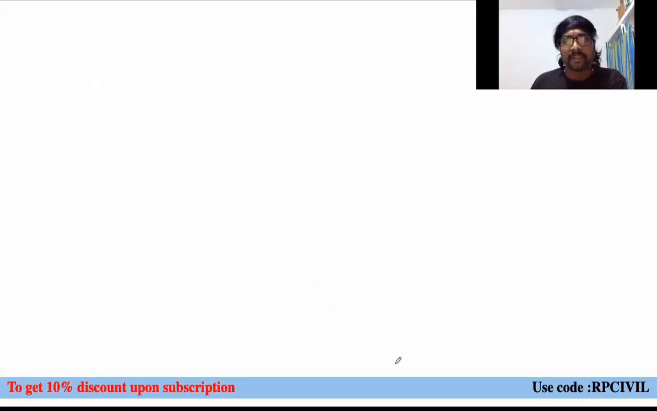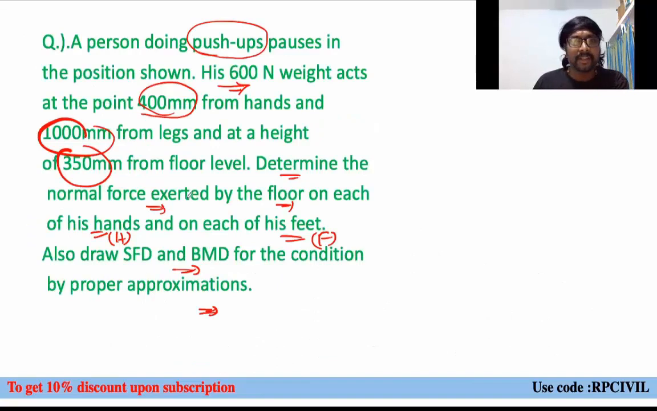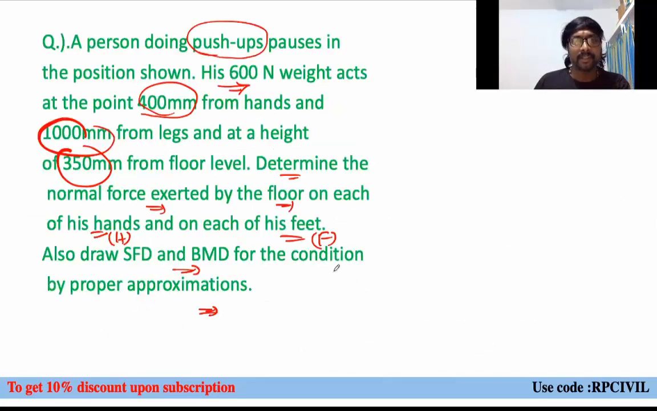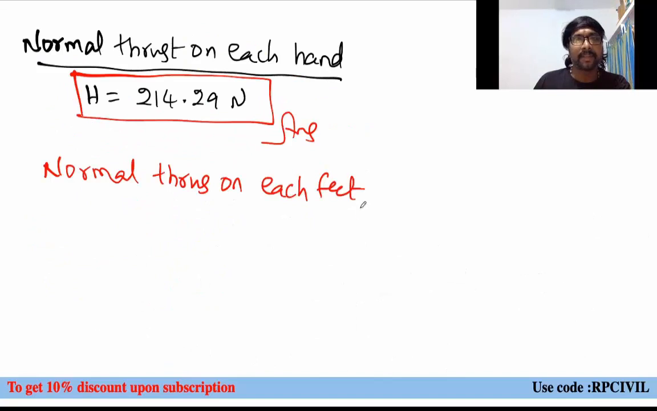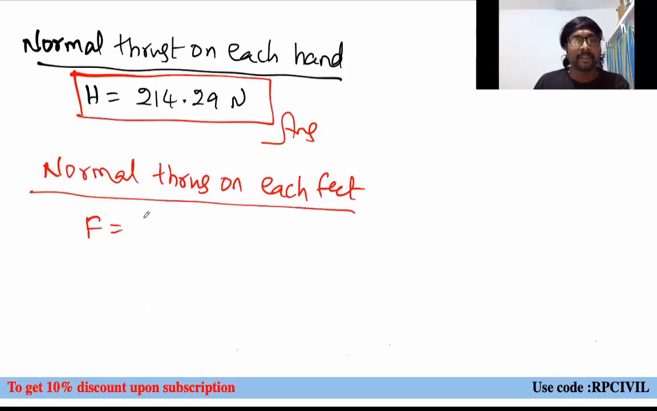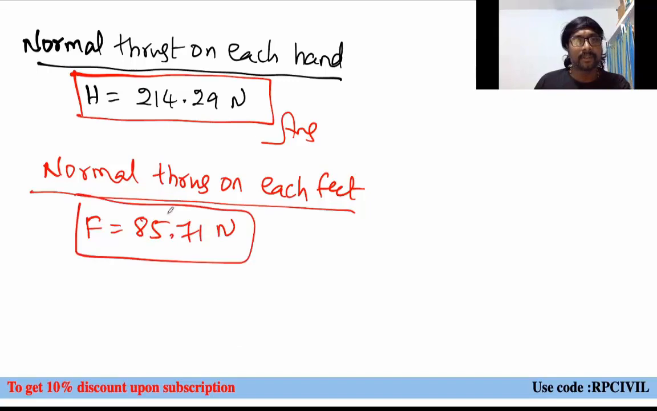And what else are you asked to identify? Normal thrust on each of his hands, and each of his feet, right? Which one is asked? Feet. Each foot means, two feet together it is 2F, one foot it is F only. What is the F value? F equals 85.71 newtons. This is also your answer.